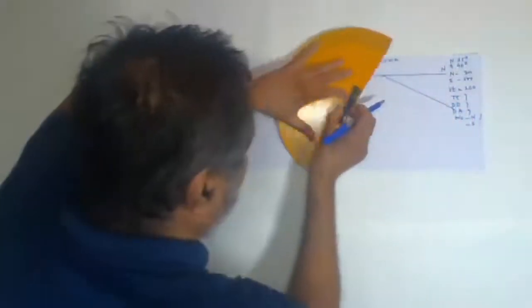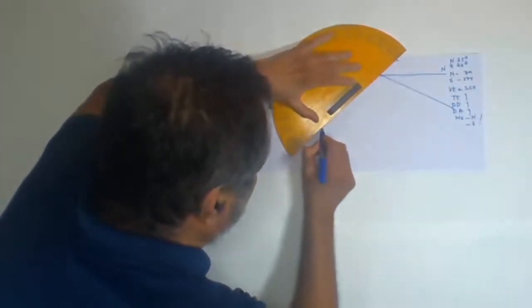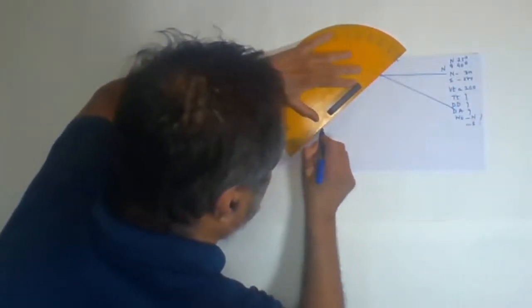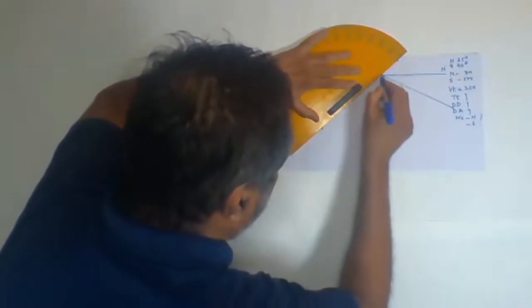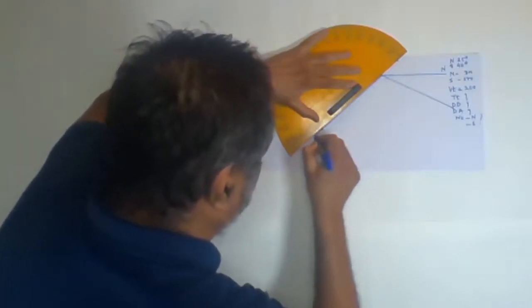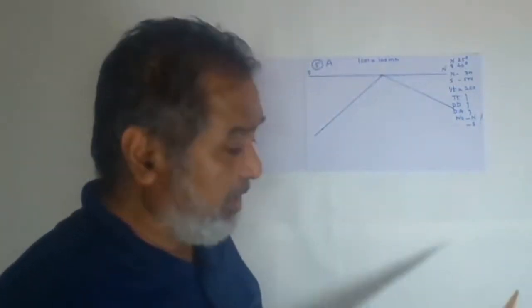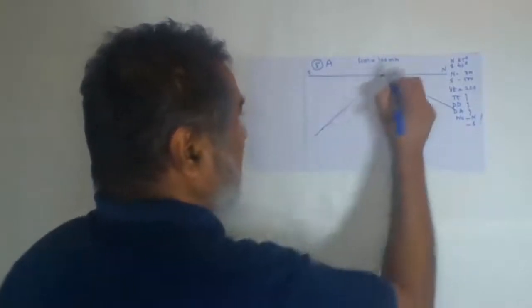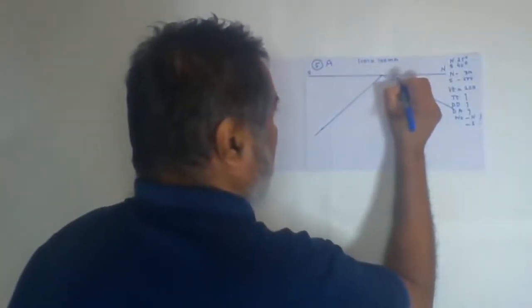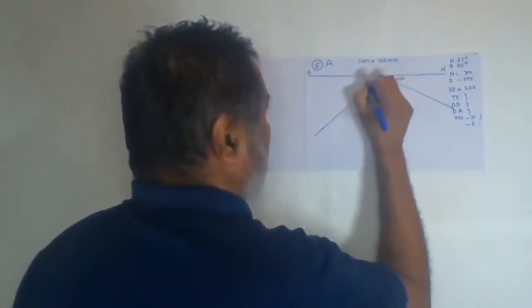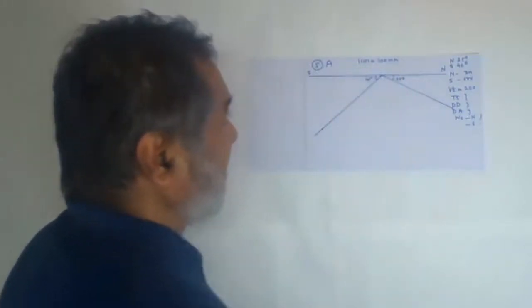Whenever you are drawing the points, join them properly. If you do not join the points properly, your answers will vary. I have joined these two properly now. The first one is 25 degrees towards the north, and towards the south we have taken 40 degrees.